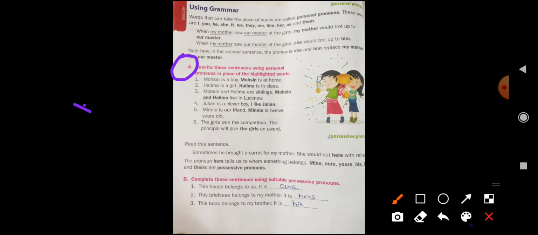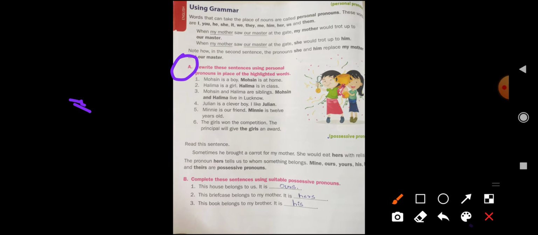For example, Mohsin is a boy. Mohsin is at home. Here we have to write he: Mohsin is a boy, he is at home. Halima is a girl, she is in the class. Mohsin and Halima are siblings, they live in Lucknow. So this is your homework, children. You have to do it and send it to my personal number.